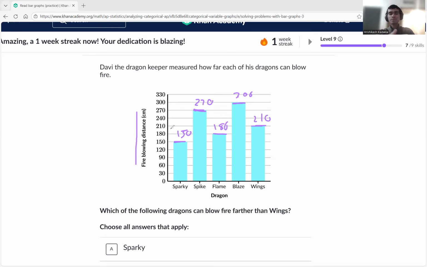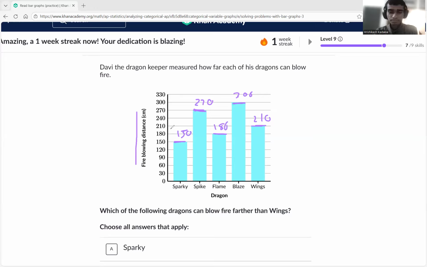That way, these bars would be rotated 90 degrees counterclockwise, like this. All the bars would be there, and all the values would be here. All the Sparky, Flames, Blaze, Wings would be there. It could be like that also. Two ways we can make a bar graph.